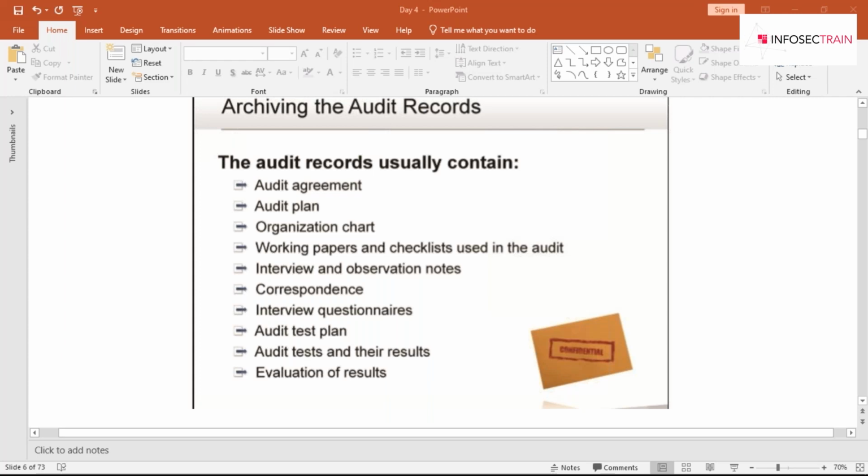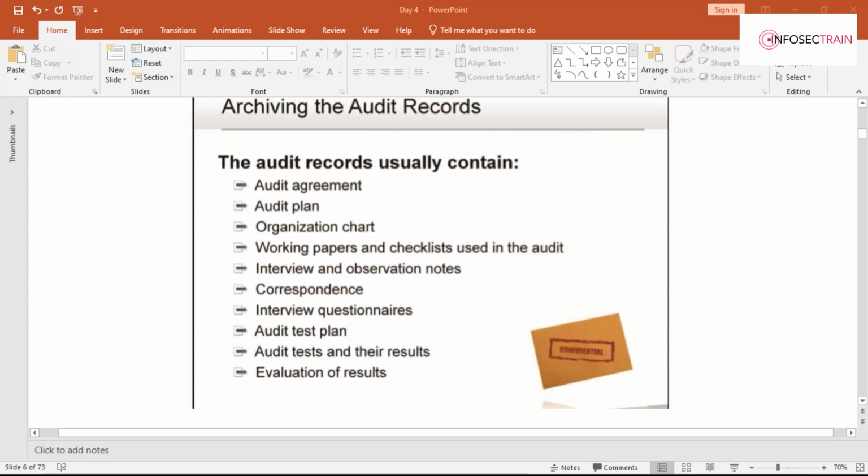It should include the audit plans, the organization chart, working papers, and checklists that are used in the audits, interviews and observation notes, correspondence, audit test plans, audit tests and their results, and evaluation of the results. So what is your audit record, guys? Audit record is the entire documentation of the information collected based on audit activities. Whatever you have done will be included in your audit records.